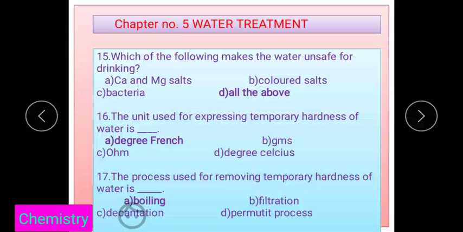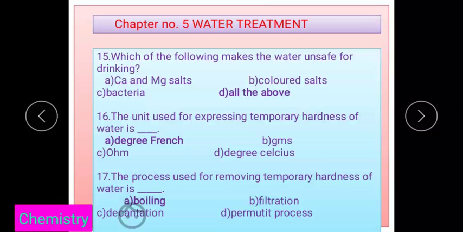Question 15: which of the following makes the water unsafe for drinking purposes? The presence of calcium and magnesium, colored salt, and bacteria. All are unsafe, that's why the last option is correct. The unit used for expressing the temporary hardness of water, whether temporary or permanent hardness, can be expressed in degree French.